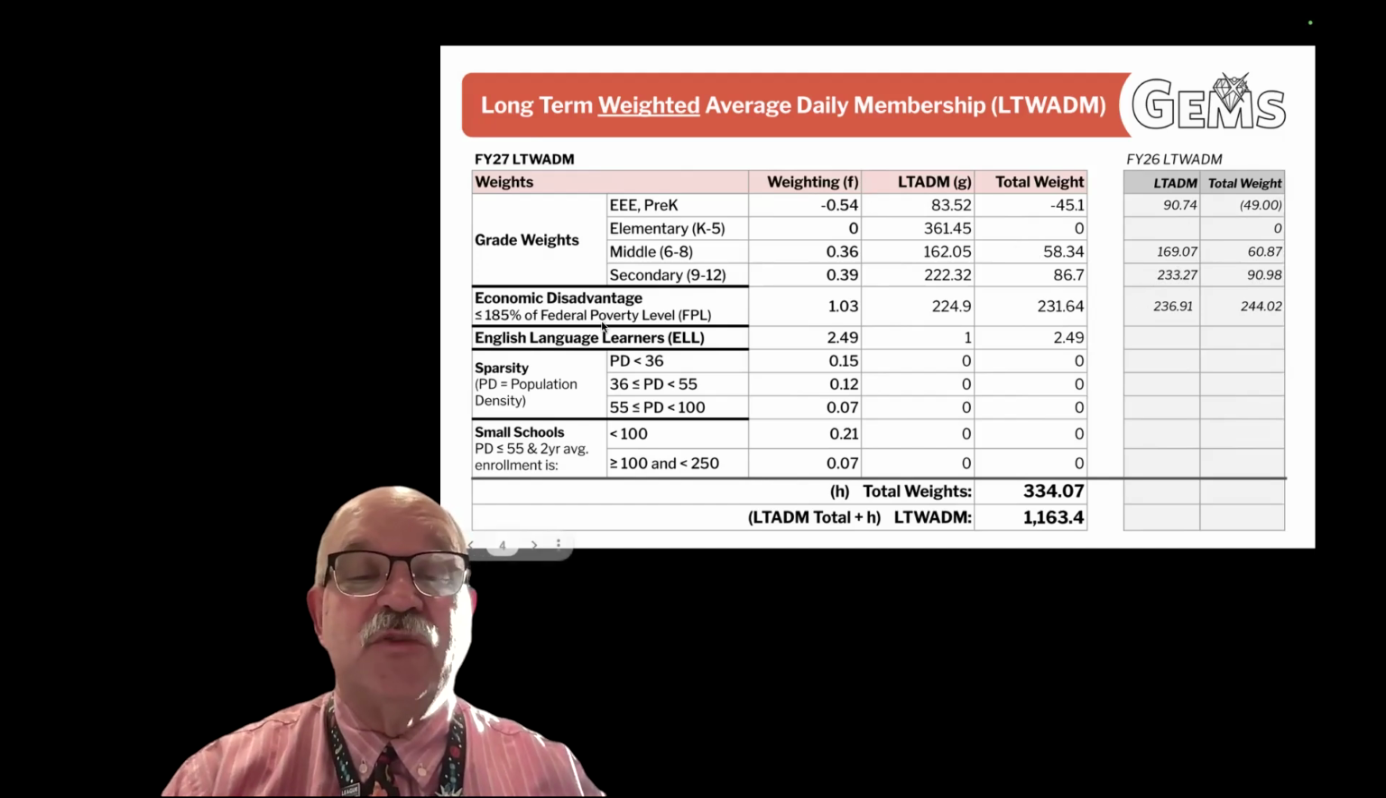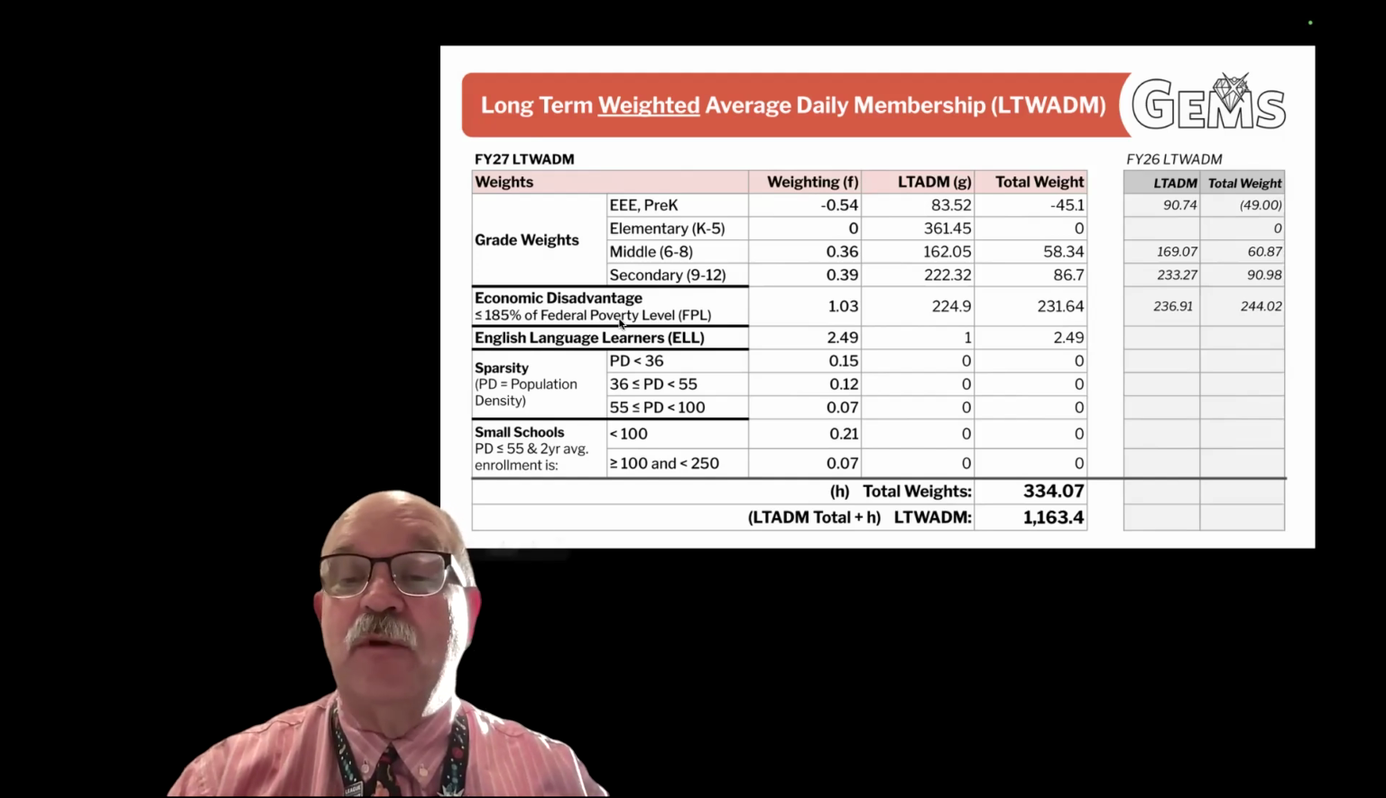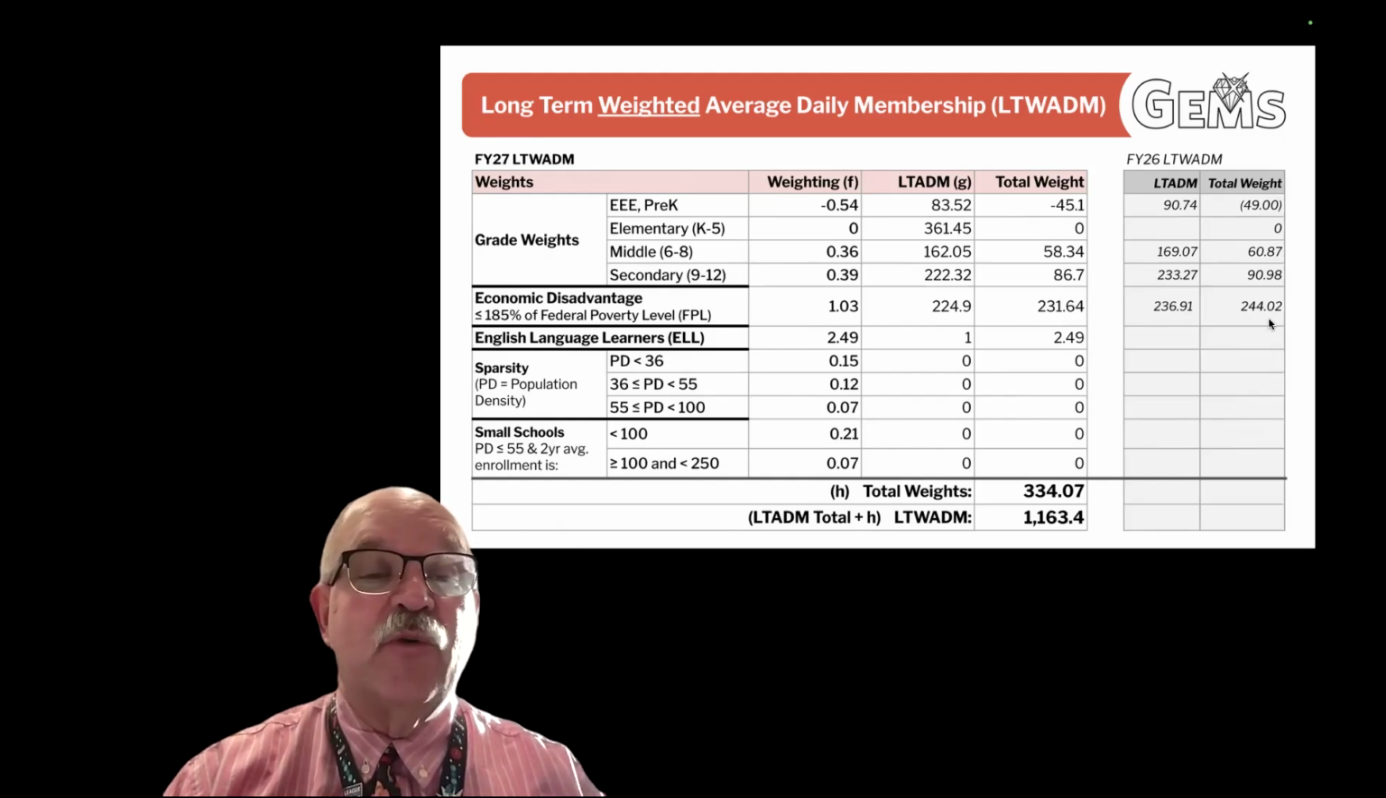Economic disadvantaged students, the adder for an economic disadvantaged student is 1.03. This year we had 224.9 students that were at or above the 185% of the federal poverty level. And so that adds an extra 231.64 weights to our count. Compare that to last year, there were 244.02 additional weights for our federal poverty level.